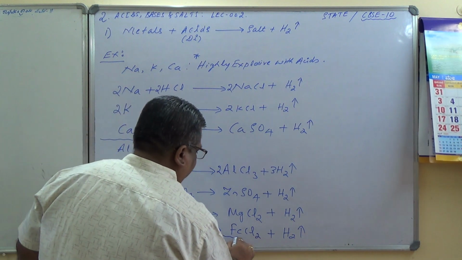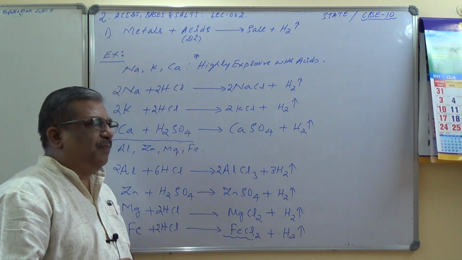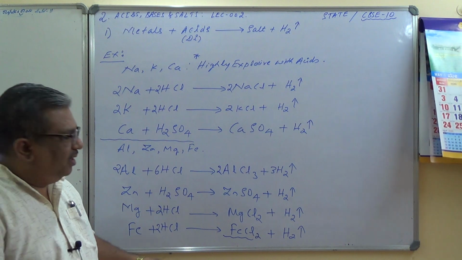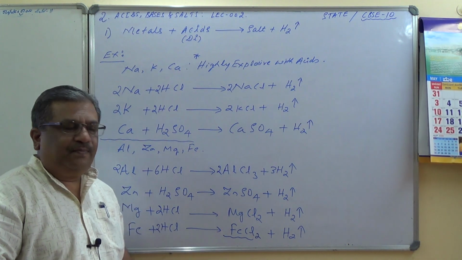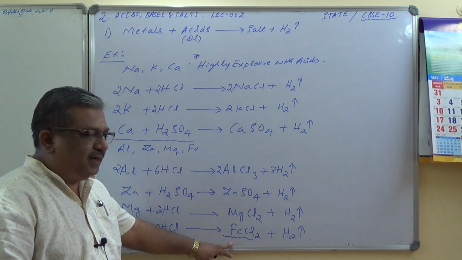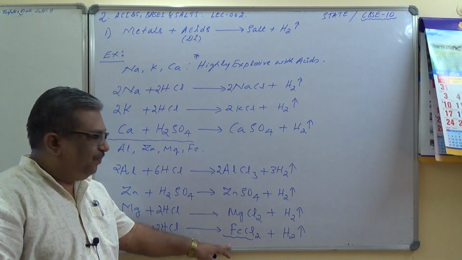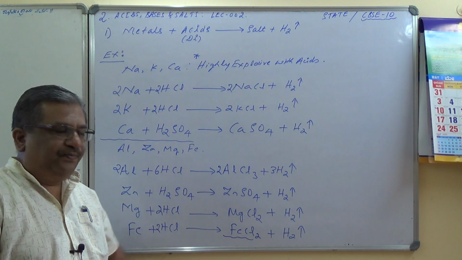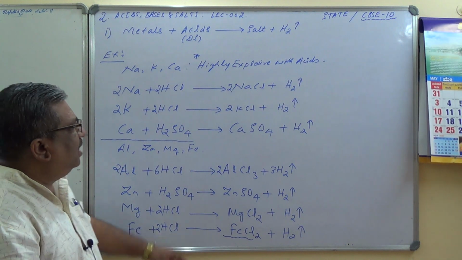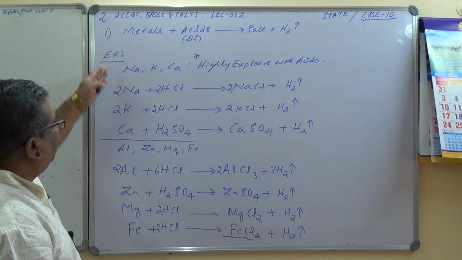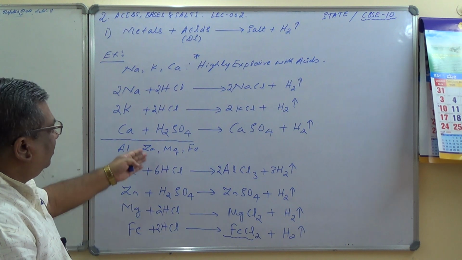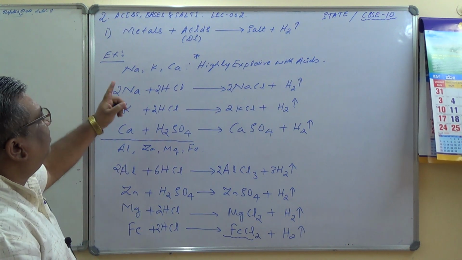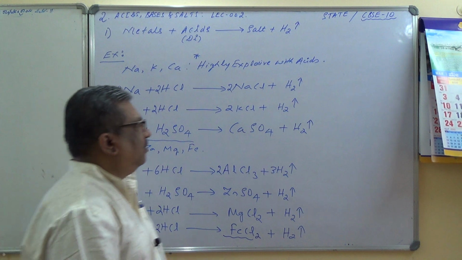What is the name of this compound? Whenever iron and copper compounds come, I'll ask you to read those compounds. Iron exhibits valency 2 and 3. Here it is iron 2 chloride, I can say. Also it is called ferrous chloride. Okay, I hope you understand that. So these are some of the reactions. I have taken many metals over here in order to illustrate that metals with acids give salt and hydrogen.